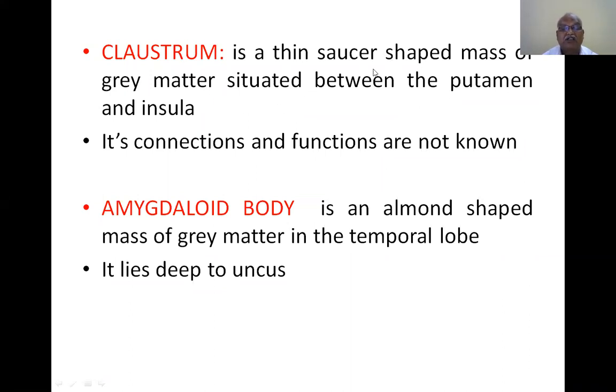Claustrum is a thin saucer-shaped mass of grey matter situated between the putamen and insula. Its connections and functions are not known. Amygdaloid body is an almond-shaped mass of grey matter in the temporal lobe. It lies deep to the uncus.